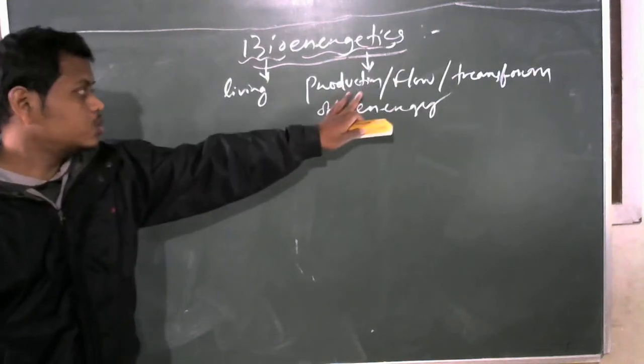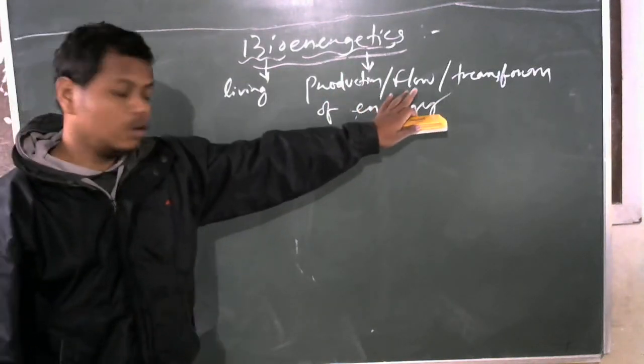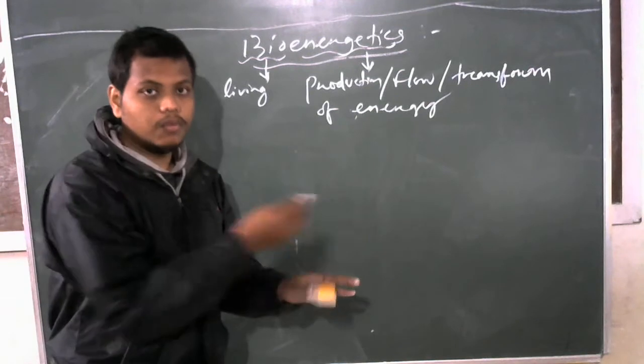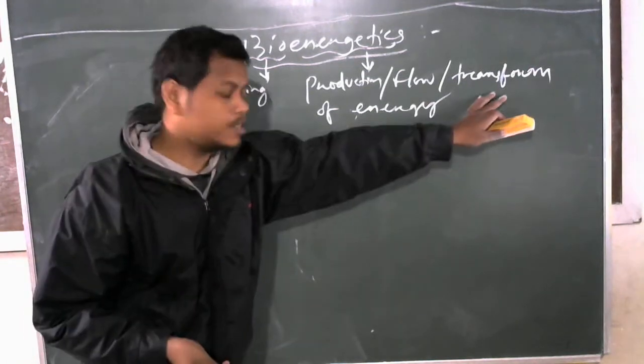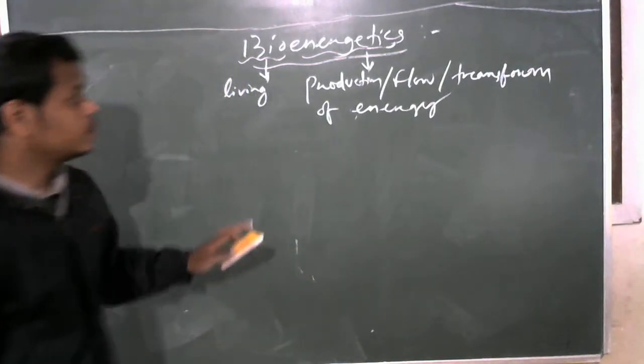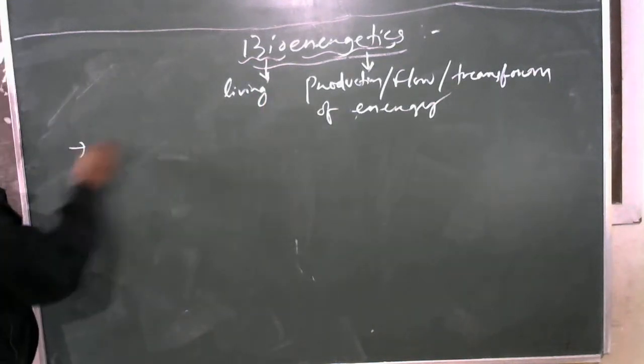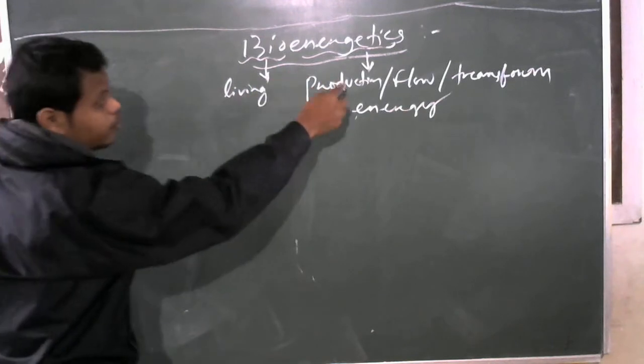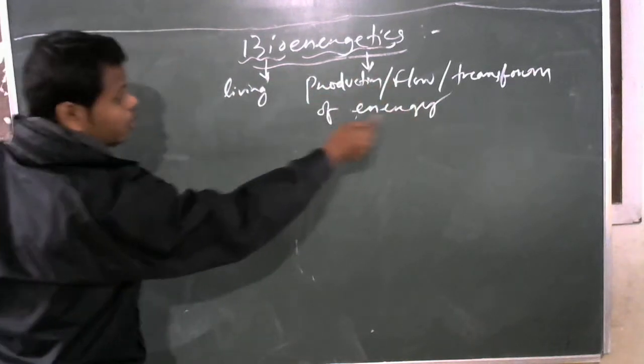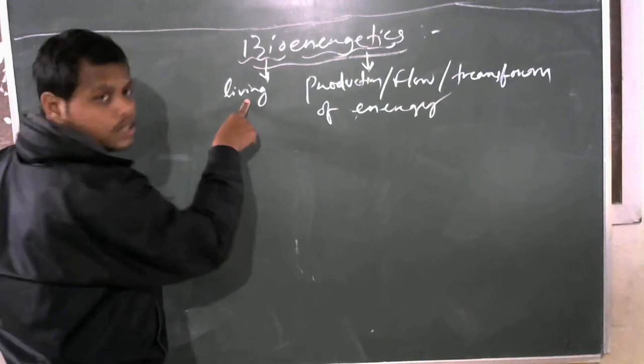Generally, energetics refers to production or formation, flow, or passing from one step to another, or transform. So bioenergetics refers to production, flow, or transfer of energy in a living system.